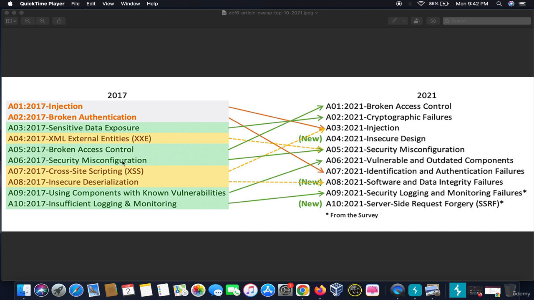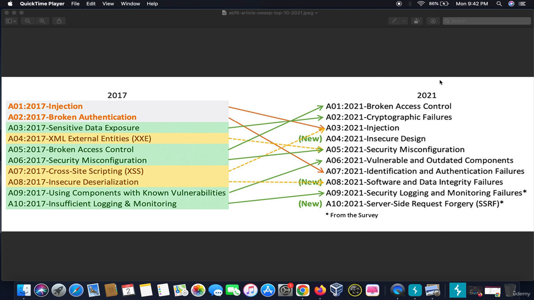Then it comes to security misconfiguration. It stands for misconfigurations on the server or the website that can lead to a security breach. Then comes the most famous, cross-site scripting, XSS, then insecure deserialization, and using components with known vulnerabilities. This means when a bug hunter comes to know about outdated versions, they use the components with known vulnerabilities to exploit a system. Then there is insufficient logging and monitoring by the blue team of that particular web application.